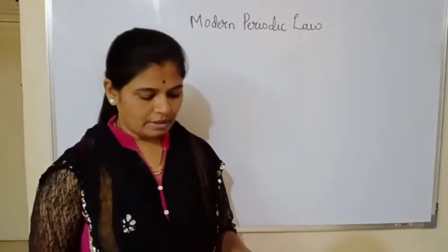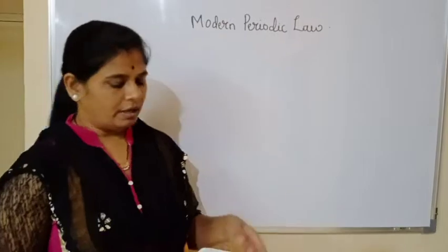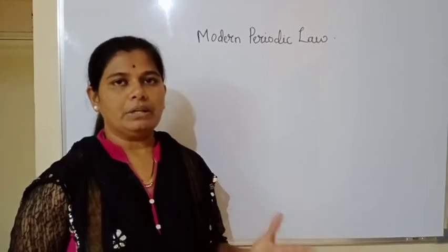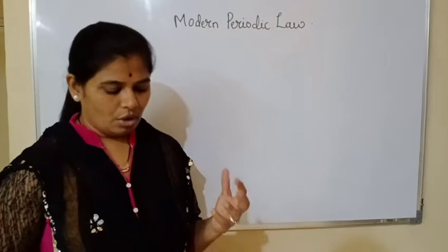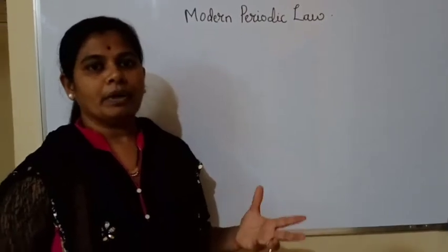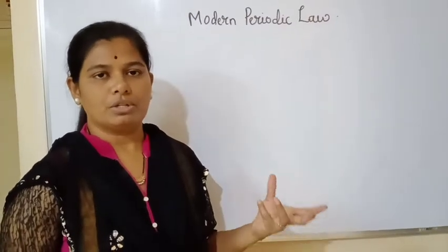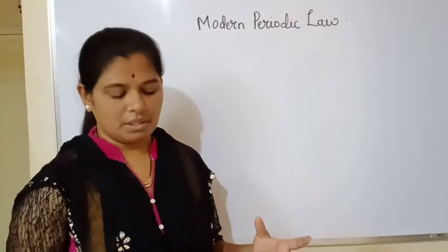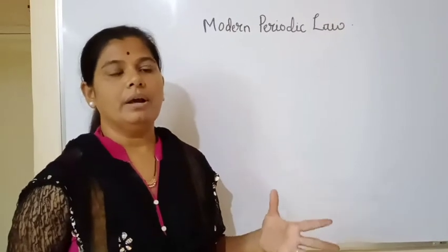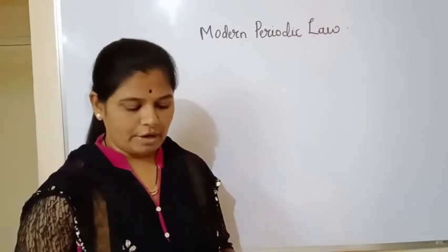When Mendeleev's periodic table was framed, no one had knowledge about the interior structure of an atom. After the formation of Mendeleev's periodic table, the interior structure of the atom came into being, and it was observed that electrons are present in an atom. After the discovery of electrons, scientists started collecting information, and they tried to find out the relation between the electron number and the atomic number.